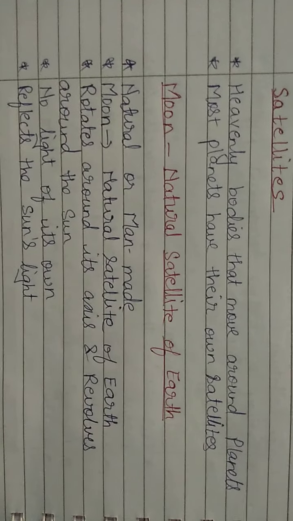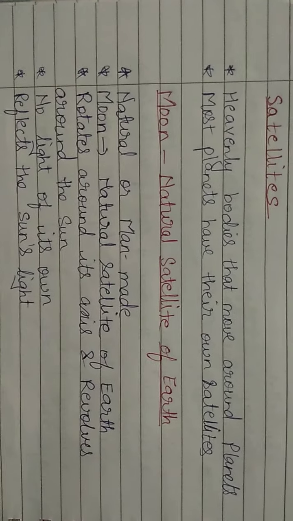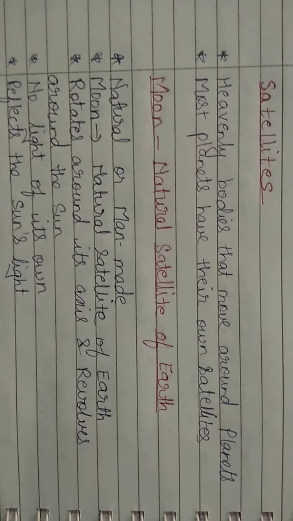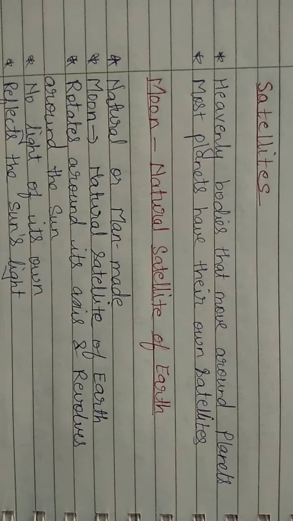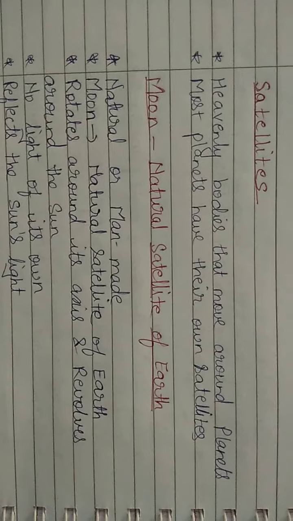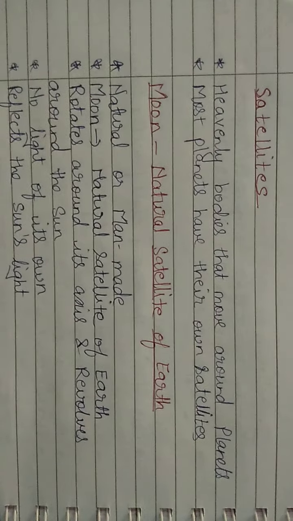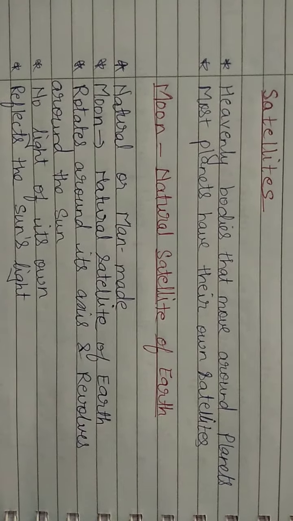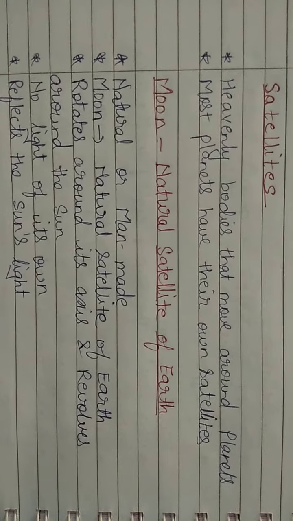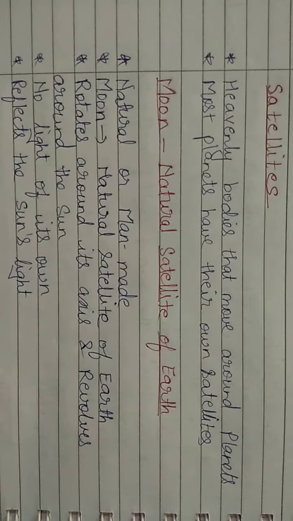Now satellites are heavenly bodies that move around the planets in their orbits. Just as the planets move around the sun, satellites move around the planets. Most planets have their own satellites. Just as the planets keep moving around the sun in a specific path, in an orbit, in the same way satellites move around the planets. They are heavenly bodies that move around the planets. Most planets have their own satellites.